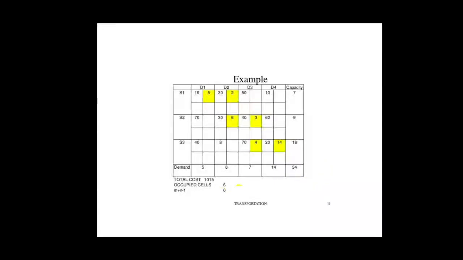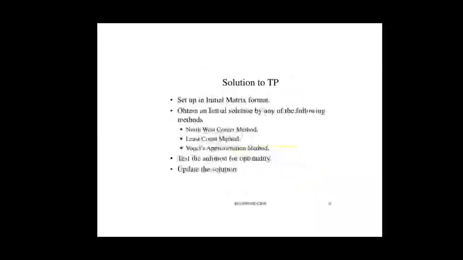Then 5 plus 8 plus 7 plus 14 is also 34. Means supply equals demand. 7 plus 9 is 16 plus 18 is 34. Then 5 plus 8 is 13 plus 7 is 20 plus 14 is 34. So supply equals demand.